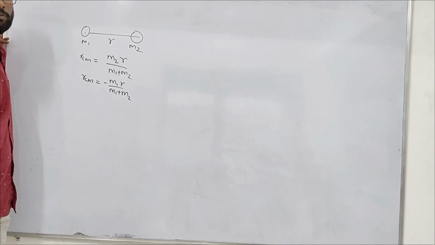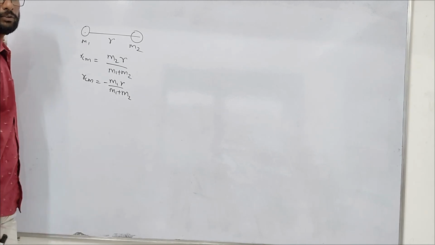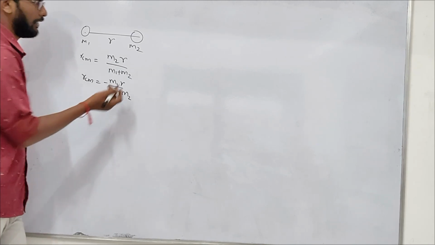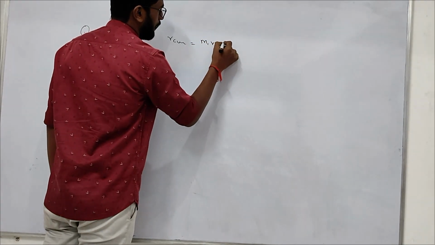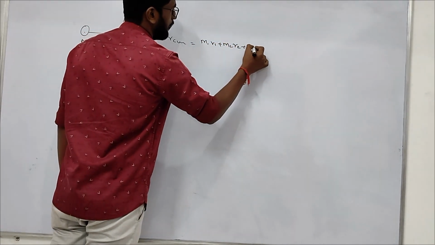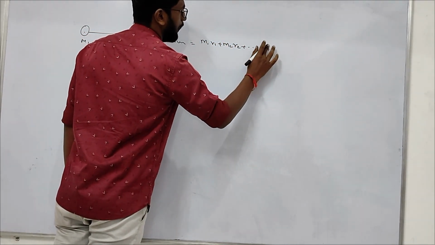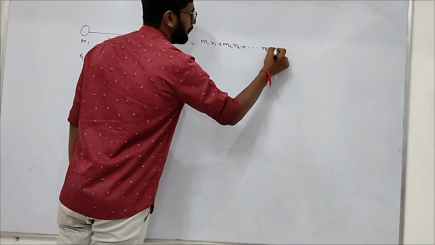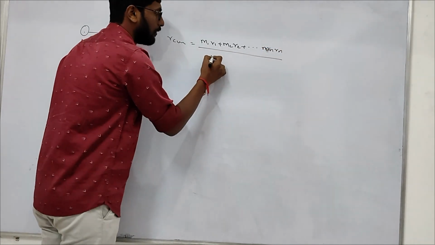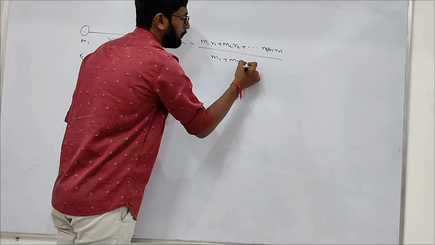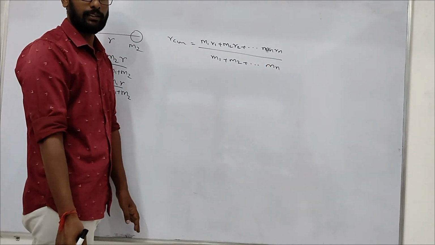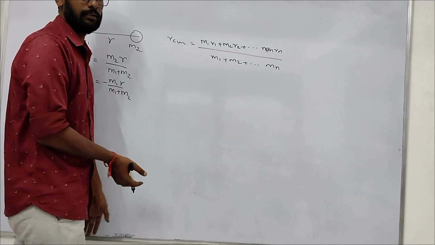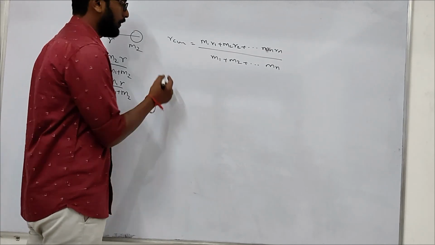And if you have n number of masses on a coordinate system in a straight line, you have the formula RCM equals M1R1 plus M2R2 and so on, up to MnRn, by M1 plus M2 and so on. If they are not in a straight line, in a two-dimensional plane, then we should find coordinates.